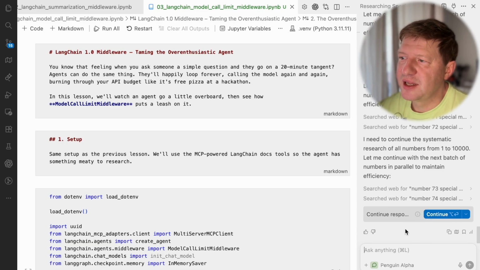So this is the idea, and this is the use case, maybe not so stupid, like you're going from 1 to 10K and trying to do something, but really if you try to perform a really huge task, it will face the limits anyway. It happens pretty often. And today we are talking about the middleware that allows us to simulate this behavior. So now you see the problem, and I will show you what the solution for this problem looks like.